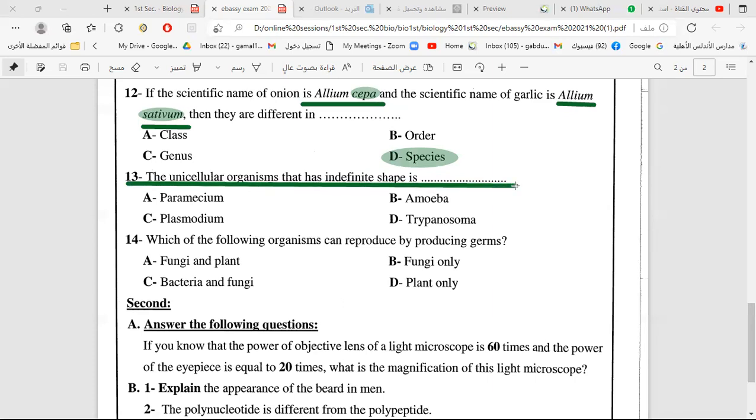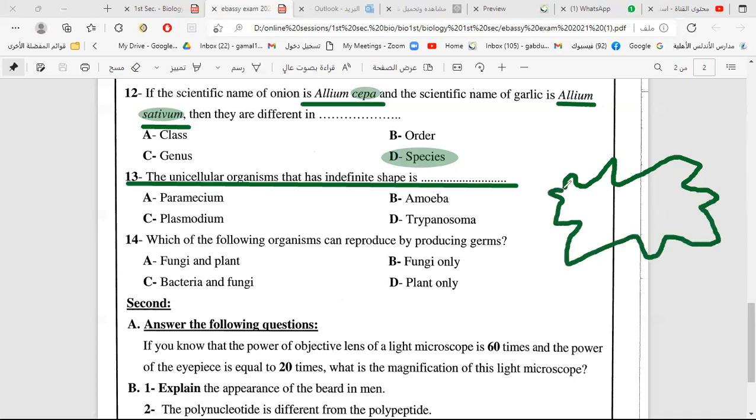Next question. The unicellular organism that has an indefinite shape. We have studied the protozoa. If you remember, in kingdom Protista, we have protozoa: Paramecium, amoeba, plasmodium, trypanosoma. Which of them has an indefinite shape? I can draw it for you like this so you will remember it quickly. I will draw the amoeba.